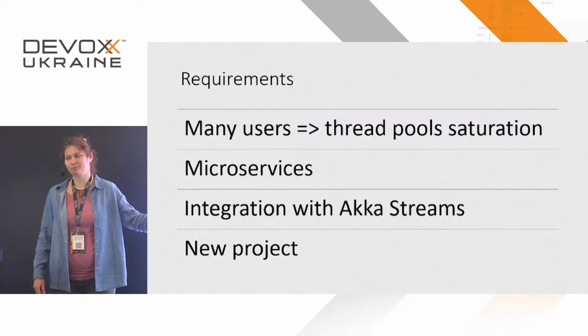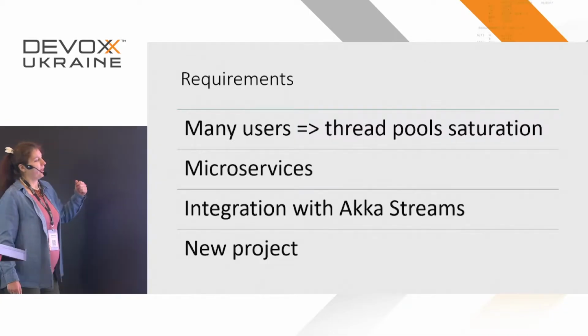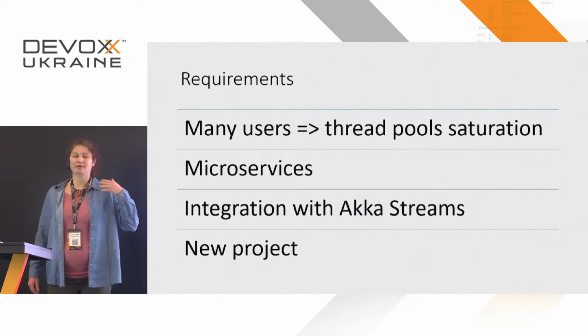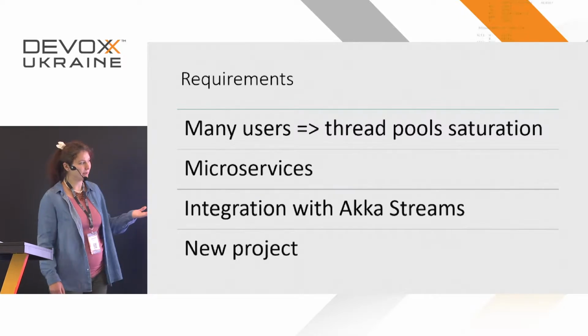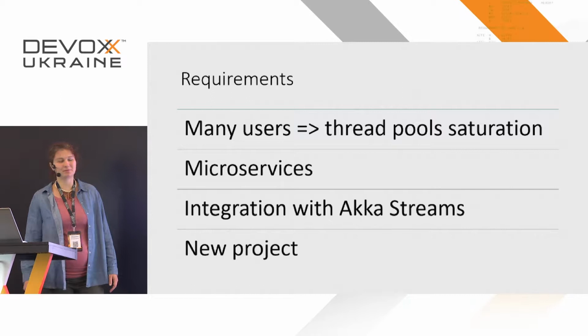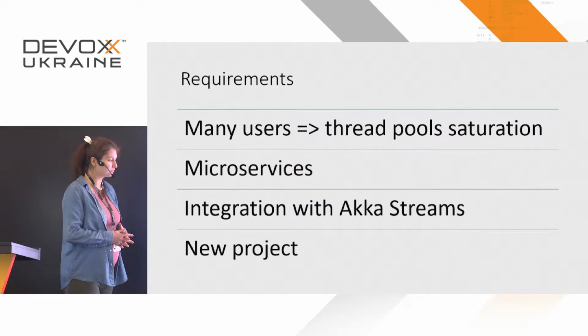So when the customer came to us with his requirements, he told us that he wants microservices because we want some parts to be scalable. Then we might experience many users. Another thing is that part of our team was planned to be working with Scala. And in the Scala world, they prefer using Akka streams, which is also reactive.